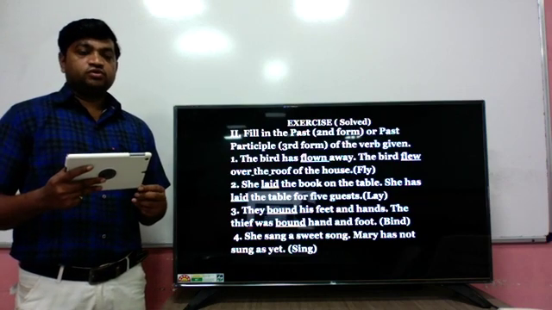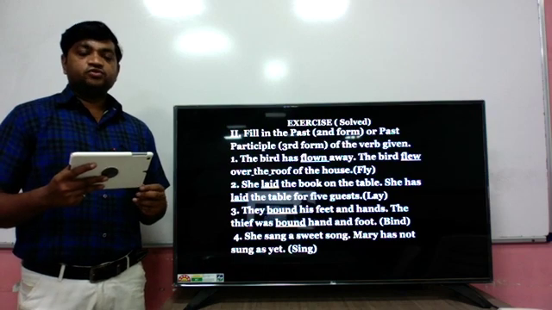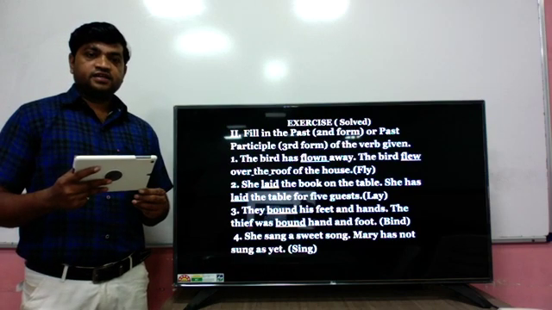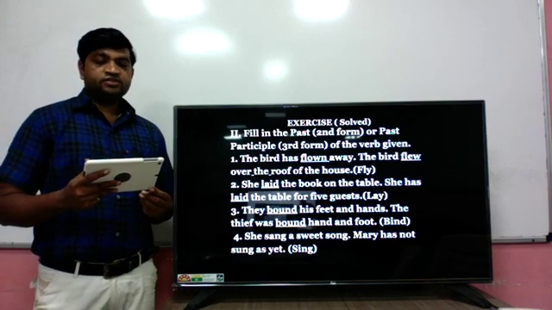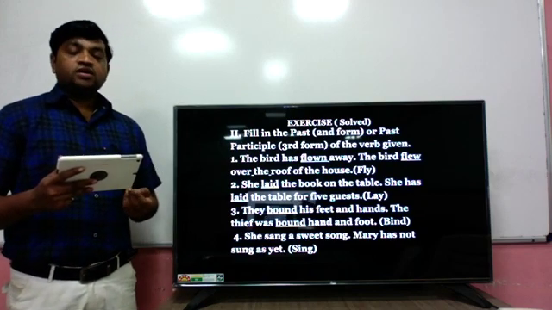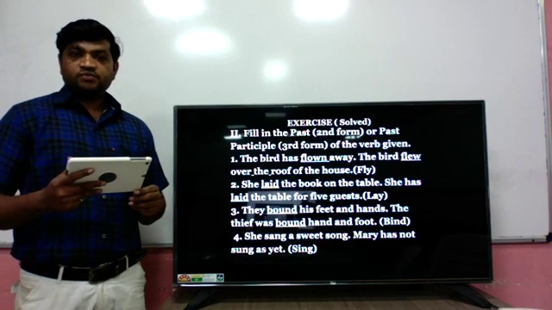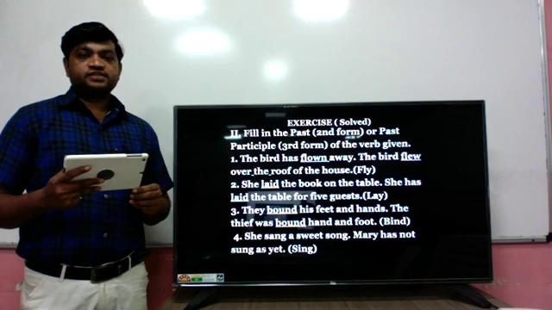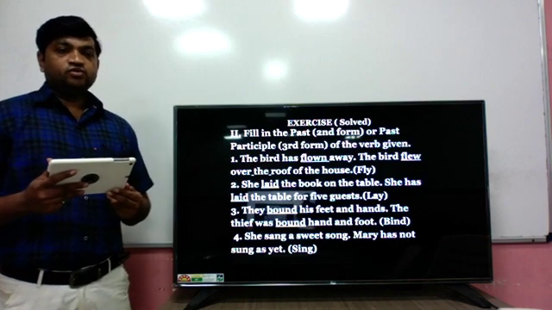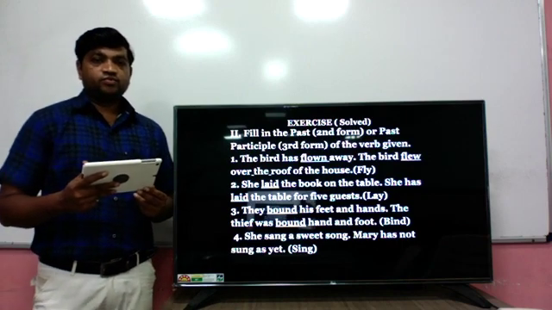As I told you, the participle form will be used in perfect tense and passive voice, and in the rest of the places you have to use the second form. This exercise is also given in your grammar book. Here we will solve four examples, and the rest of the sentences I will give you in PDF form.